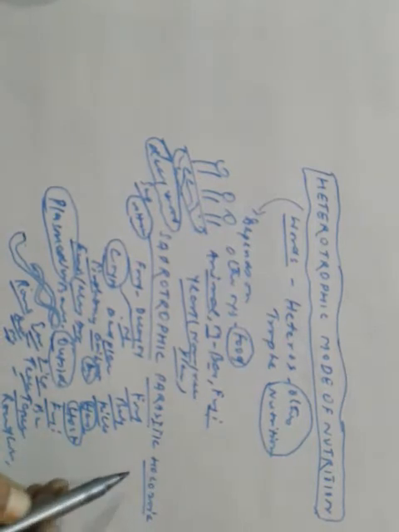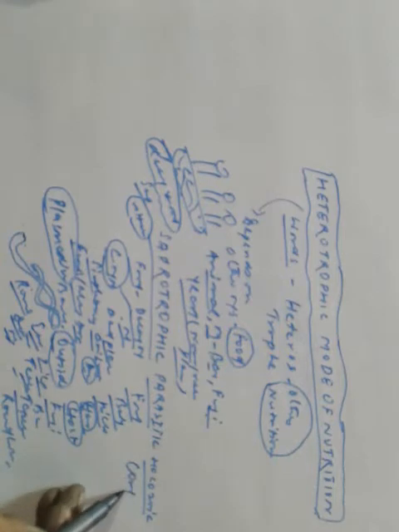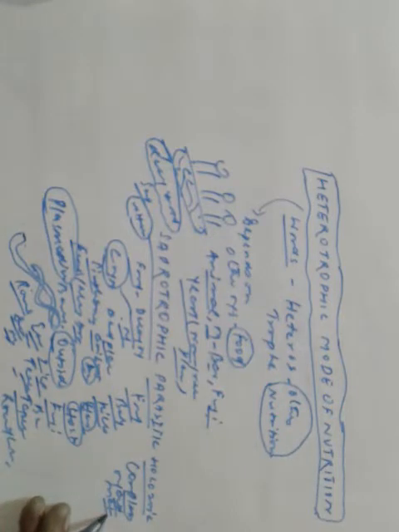Holozoic nutrition is such a kind of nutrition in which an organism takes complex organic material inside the body, and then the ingested food is digested and absorbed by the body.